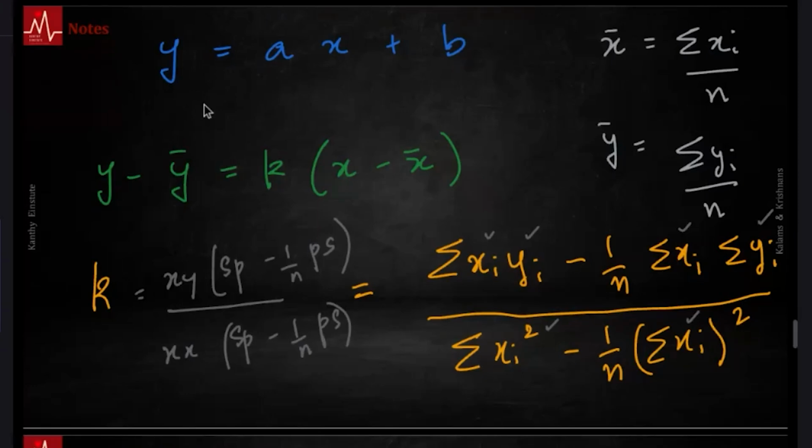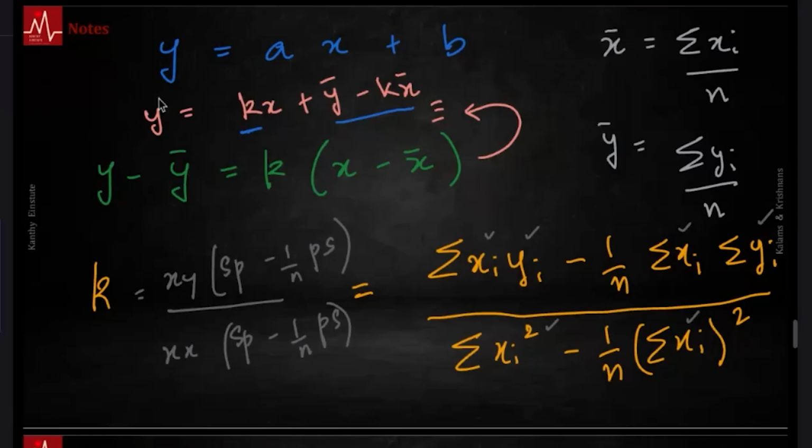In this version, this corresponds to y equals x plus y bar minus k x bar. There you got your A and B. These two equations are one and the same. They are equivalent. B here is just y bar minus k x bar. A here is just k. K goes by the name regression coefficient.